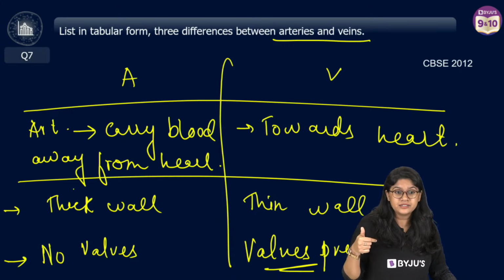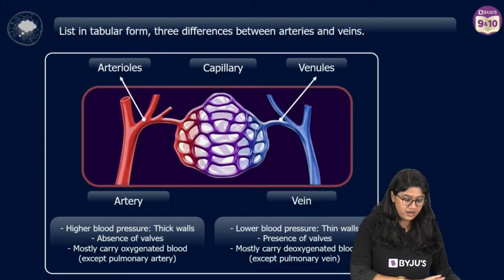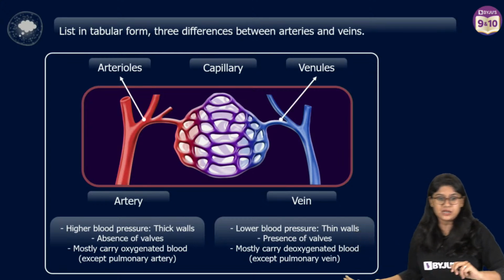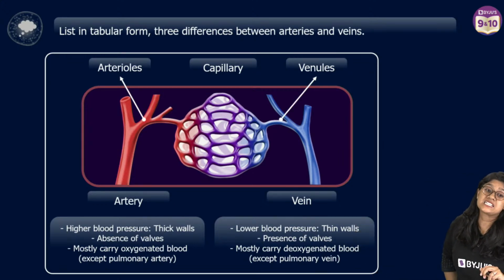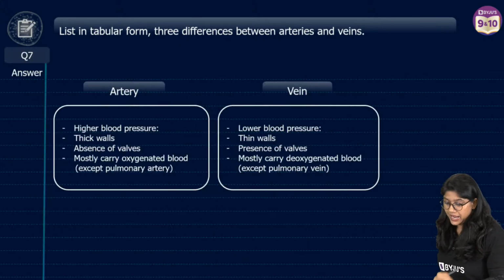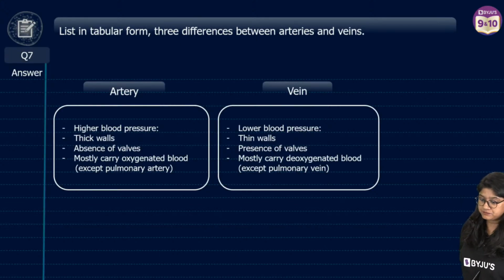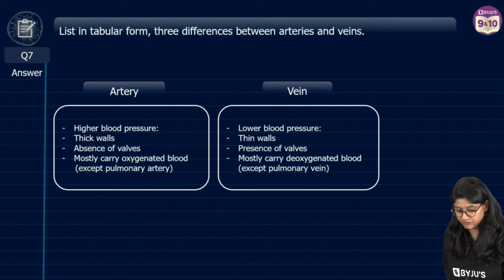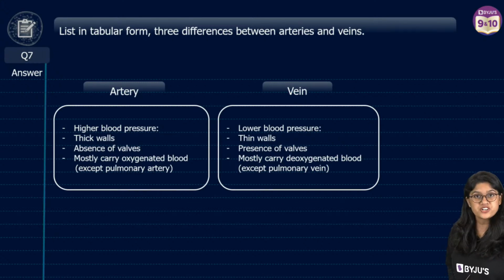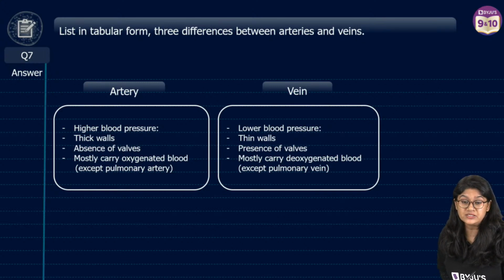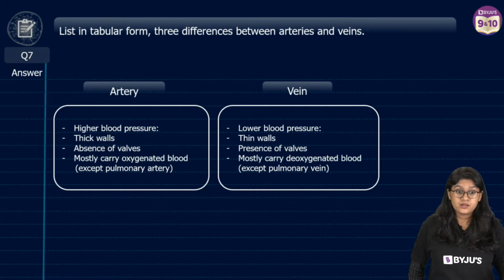Clear, everyone? So here we have the beautiful picturization. You can take a picture of it. Yes, narrow lumen. Very good. Everyone take a picture of this. This is how you can write in the examination. Over here they have mentioned that arteries mostly carry oxygenated blood and they have given the exception also. Take a screenshot, everyone. This is a very important question.